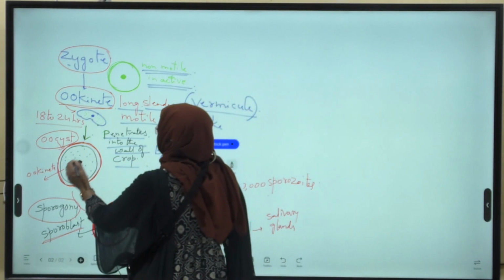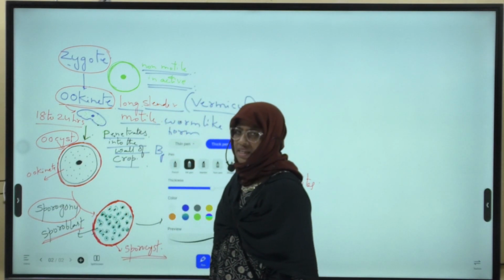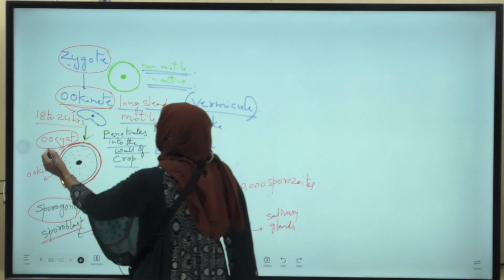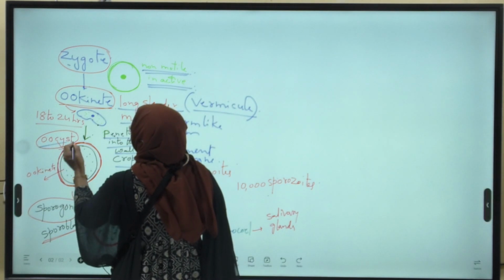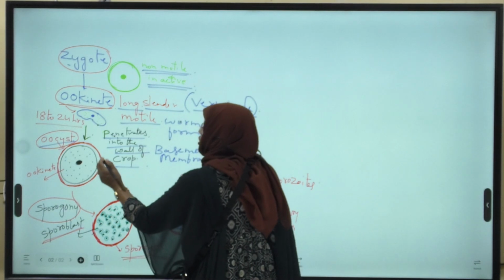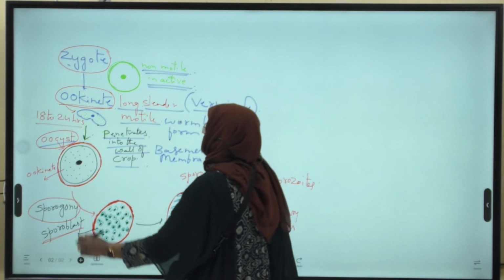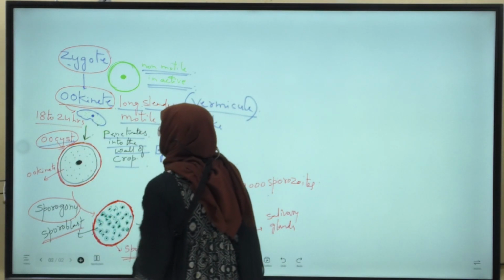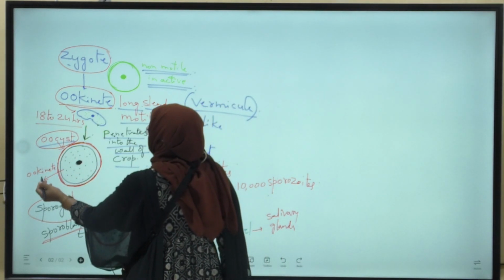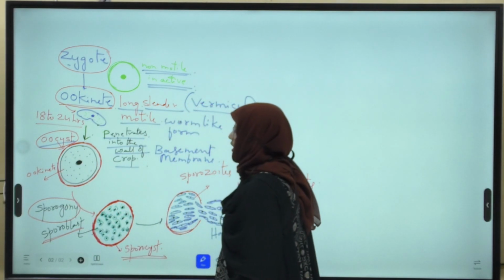Around this Ookinete, a cyst is formed. This is called oocyst. Inside the oocyst, the Ookinete is present in spherical shape.